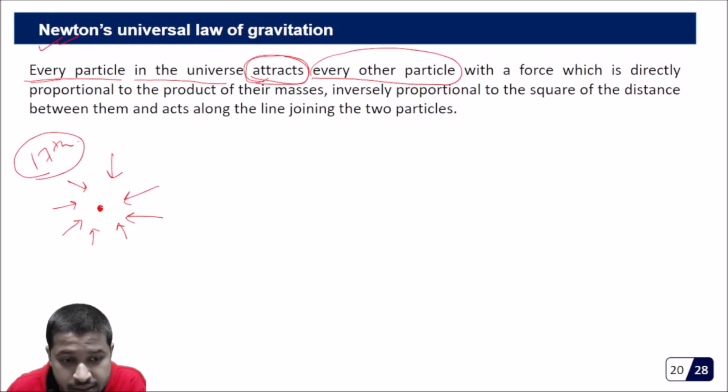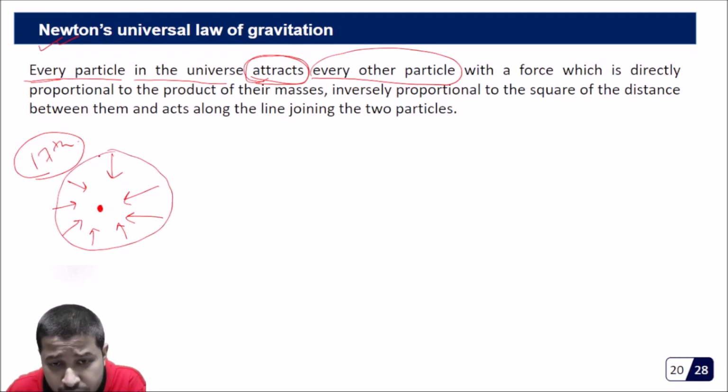So if this is a particle, it is attracting every other particle in the entire universe, however far or close it is, however big or small it is. Irrespective of everything, it is attracting. It is not repelling.